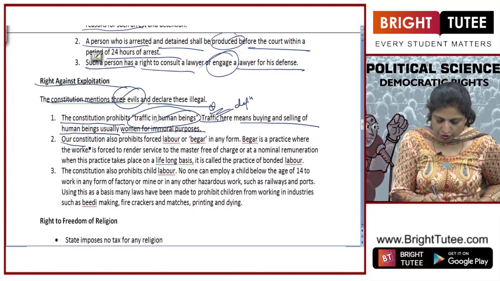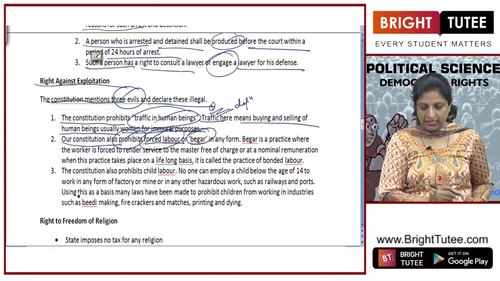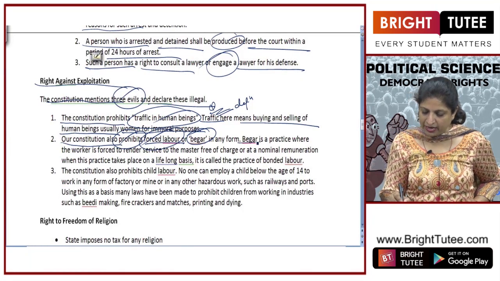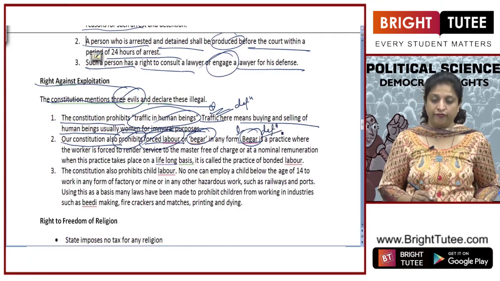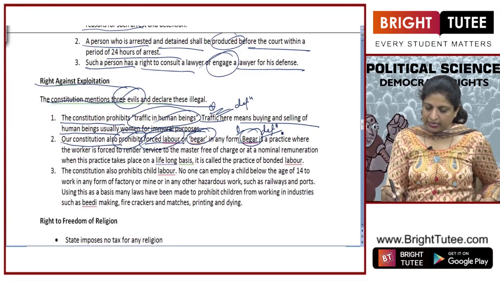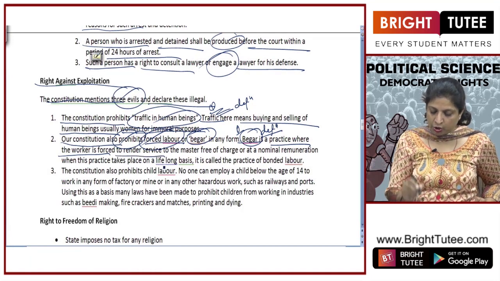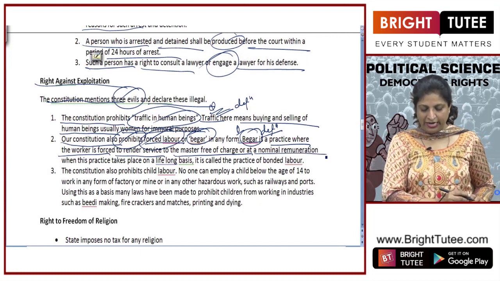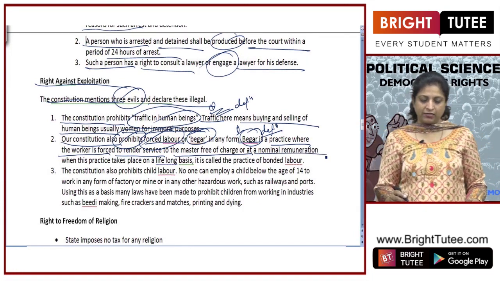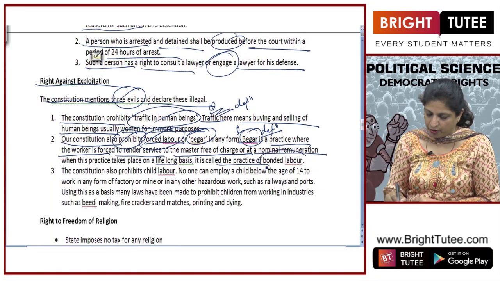Our constitution also prohibits forced labor or begar in any form. Now what is begar? Again, this word can be asked as a separate question or as a definition of begar. Begar is a practice where the worker is forced to render service to the master free of charge or at a nominal remuneration. When this practice takes place on a lifelong basis, it is called the practice of bonded labor.